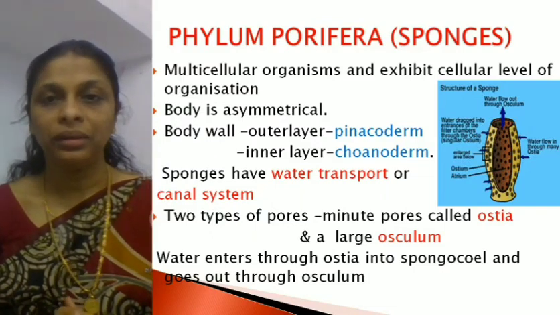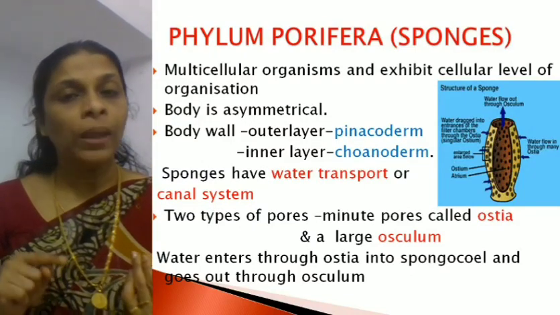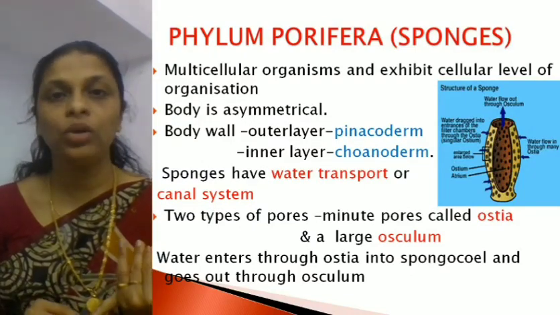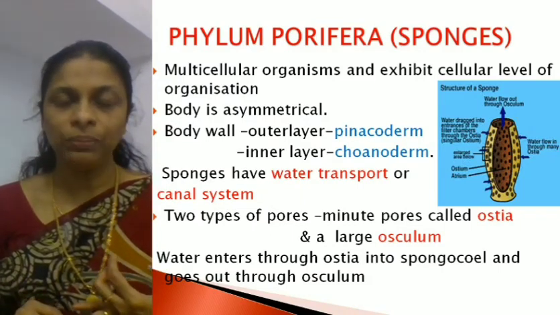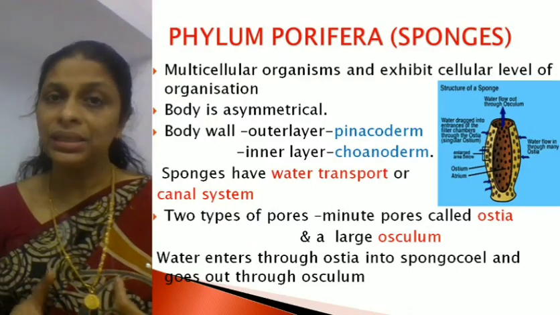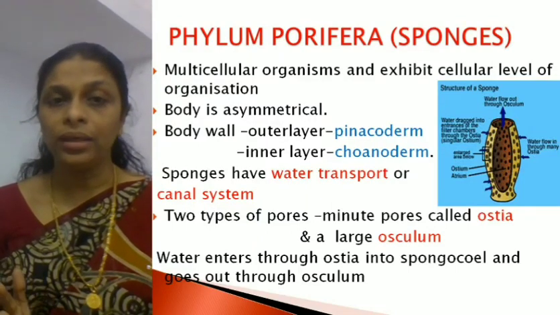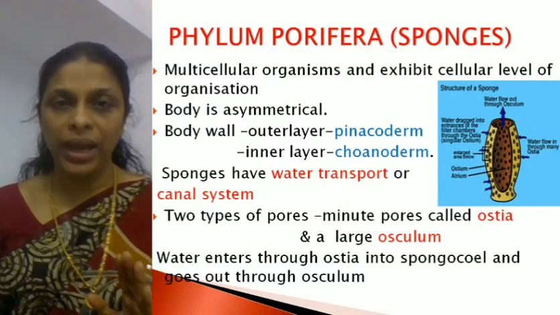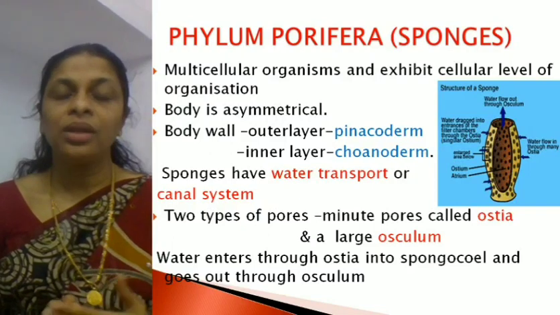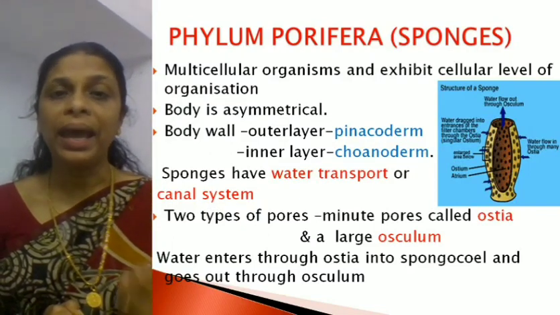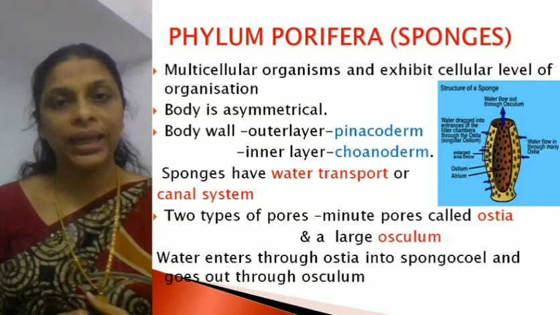Hope it's clear, right? So once again, what are the points that we discussed? The first point was Porifera members are multicellular. They exhibit cellular level of organization. The body is asymmetrical. The body wall consists of two layers, the outer layer called the pinacoderm and the inner layer called the choanoderm. And the sponges have a water transport system or a canal system.